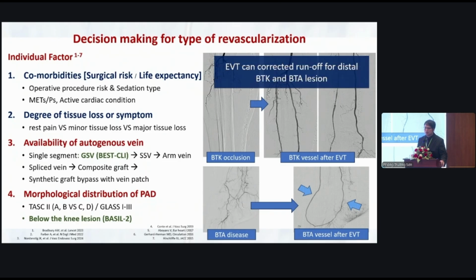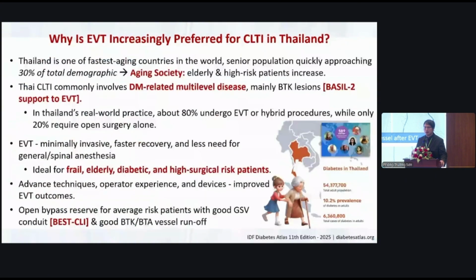So now, why is EVT increasingly preferred for CLTI in Thailand? Thailand is one of the fastest aging countries in the world. The senior population is quickly approaching about 30% of the total demographics. So now Thailand is entering an aging society, and elderly and high-risk patients increase. Thai CLTI commonly involves diabetes, mainly BTK lesions, and BASIL-2 supports EVT.